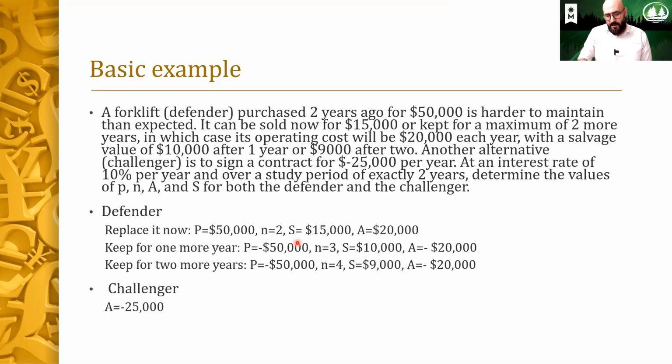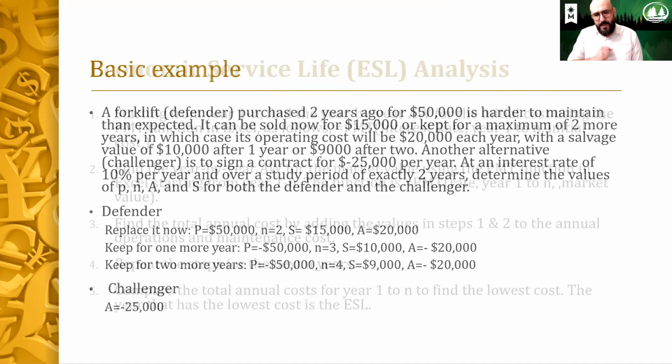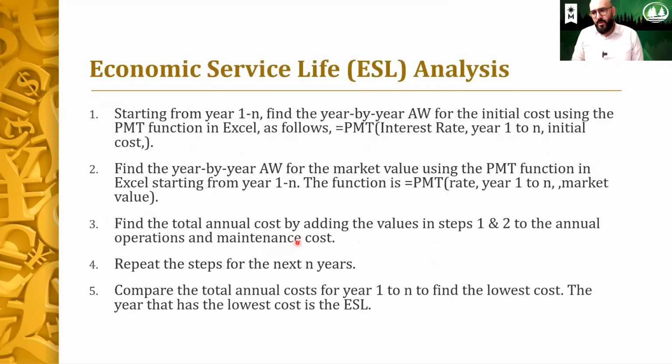However, as I mentioned earlier in the previous example, the chart shows the increase of the maintenance and operational cost, and we will consider that. But in this example, it's $20,000 and constant, and we'll keep it. So now, what we need to do to calculate the economic service life, the ESL analysis?